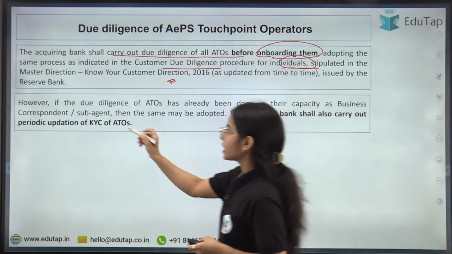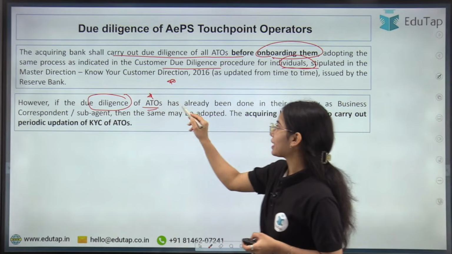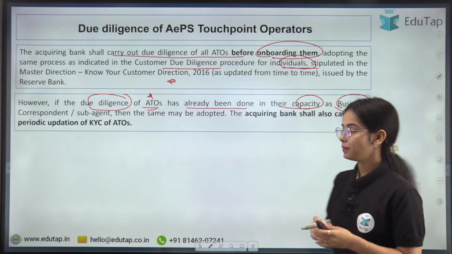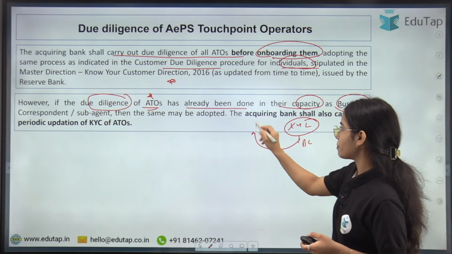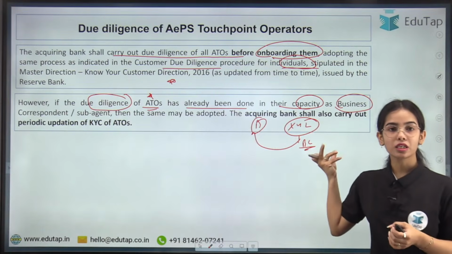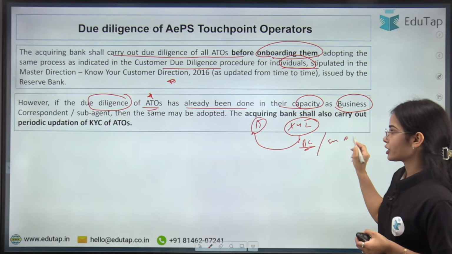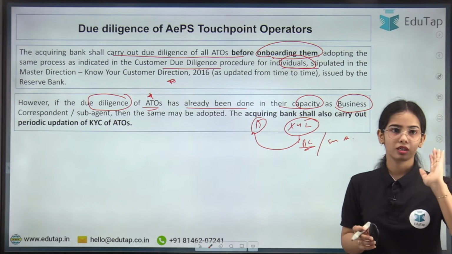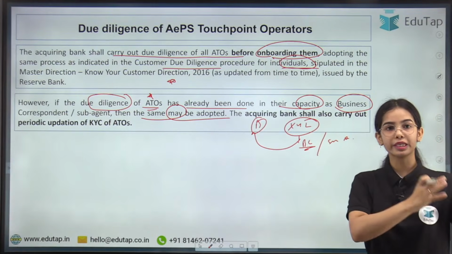However, if the due diligence of the touchpoint operator has already been done in their capacity as a business correspondent, that means the entity, let's say XYZ, is already a business correspondent of the bank and has been working as one, then the due diligence has already happened for this business correspondent or sub agent. In this case, another due diligence is not required, and the earlier due diligence may be adopted.